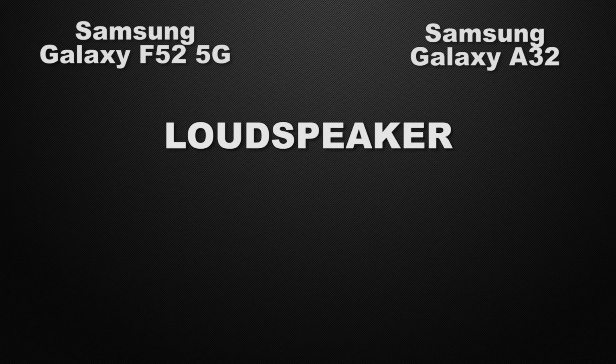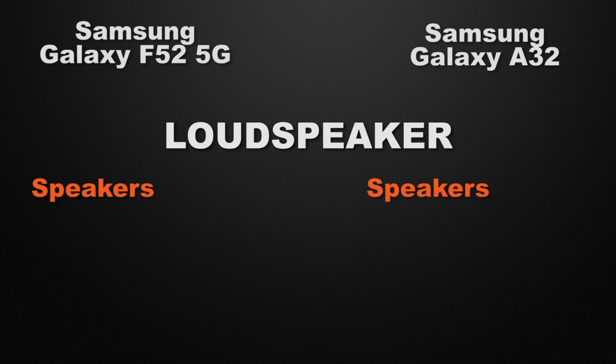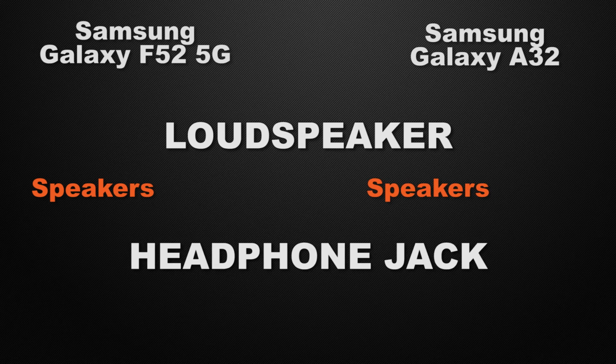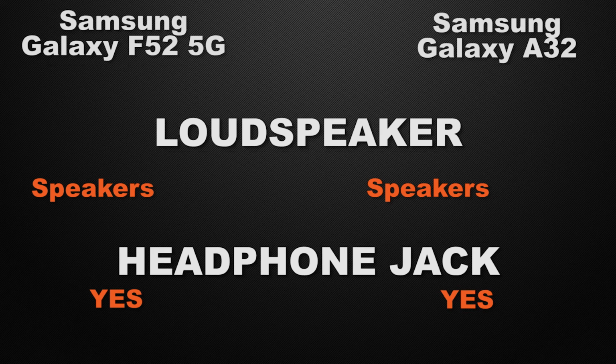Let's talk about the loudspeaker of the devices. F52 comes with normal speakers, whereas A32 has normal speakers. So it's a tie. And about the headphone jack of the devices, F52 has a 3.5mm headphone jack, whereas A32 also has one, so it's a tie.